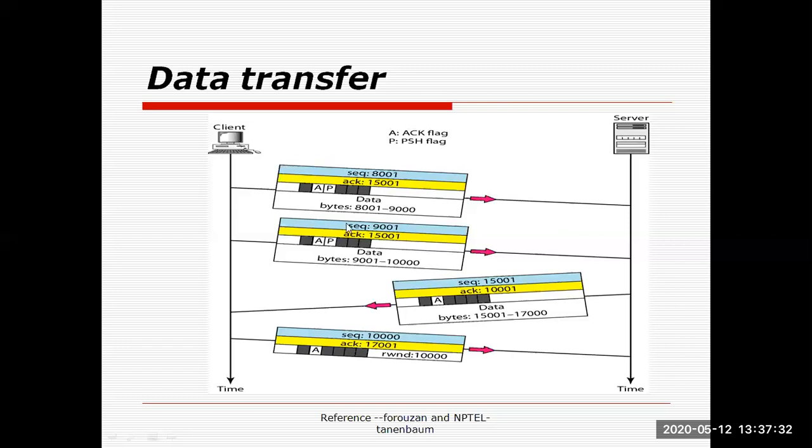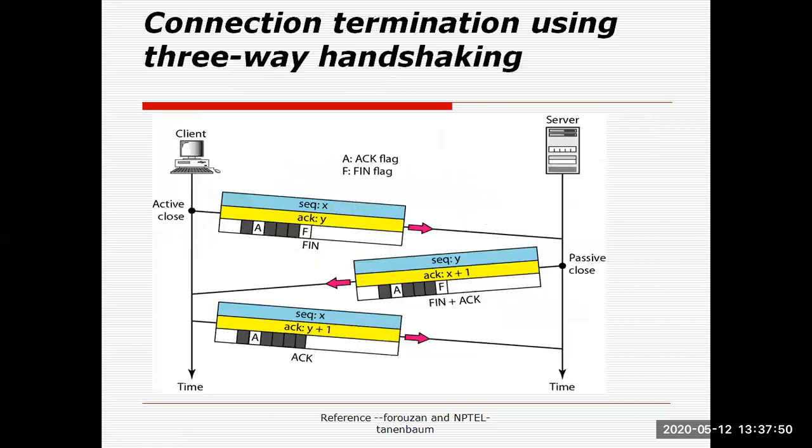So we received this TPDU, that is sequence number 9000 and total data is equal to 10,000. So acknowledgement is equal to 10,001. So this is called the piggybacking concept. So this is the second phase, the data transmission.